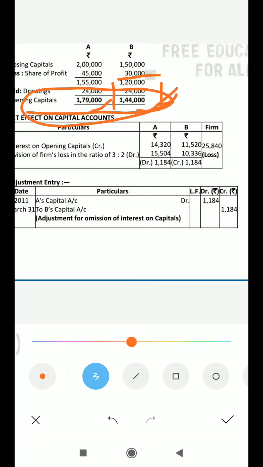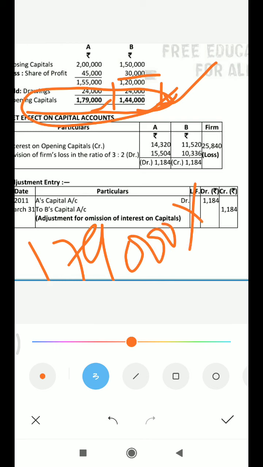And on this amount we will charge interest on capital. So interest on capital we will calculate on 1,79,000. Rate of interest is given 8%.